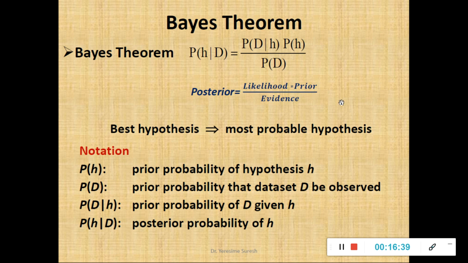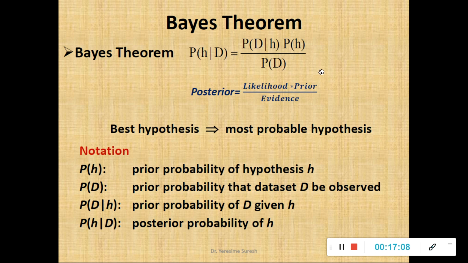And evidence. What is evidence? In the given semester, what is his performance in internals? What is his performance in extracurricular activities? What is his attendance status? That is the evidence. So as I've already told, my objective in the Bayesian classifier is finding the best hypothesis, and the best hypothesis is nothing but the most probable hypothesis. And I've said the most probable hypothesis is nothing but the hypothesis having the highest probability value.